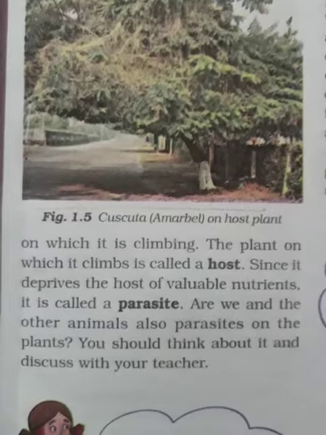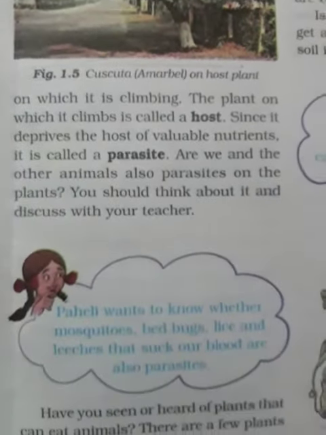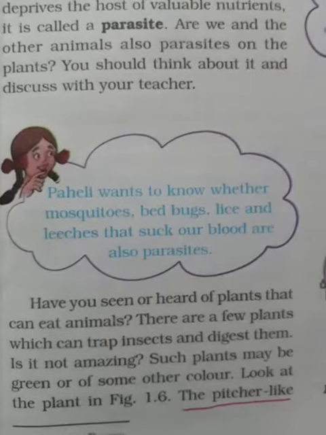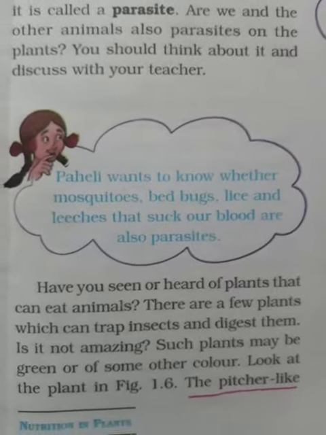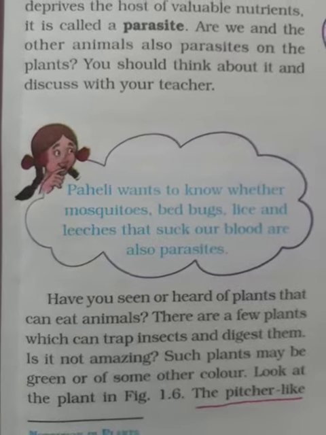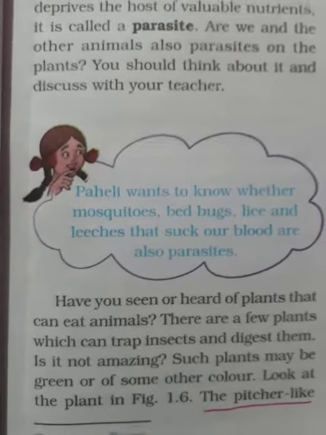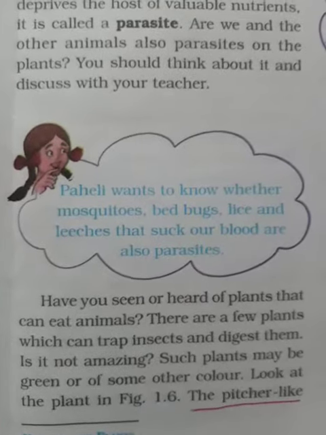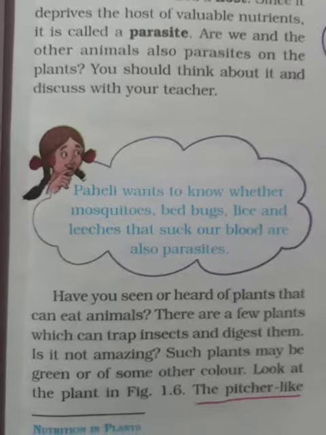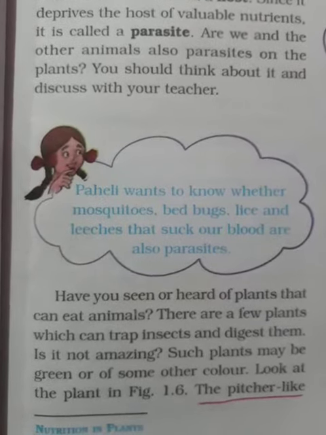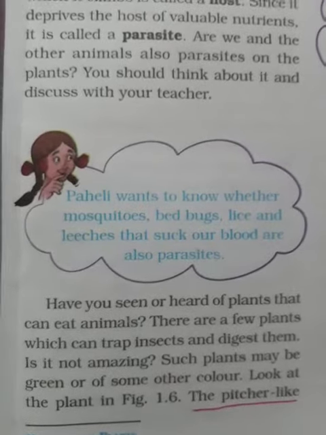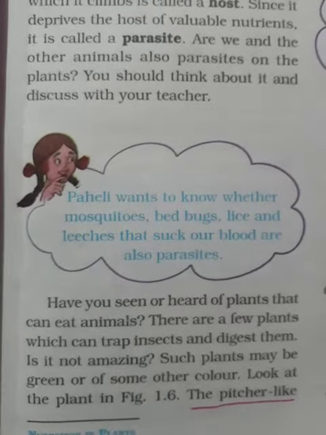Now we will read about the saprophytic plant. As we know, saprophytic nutrition refers to the kind of nutrition in which the organism derives its nutrients from dead and decaying, that means rotten, organic matter. Organic matter includes rotten leaves, rotten bread, dead animals, household waste, and non-living organic matter present in the soil. The best example is fungi.